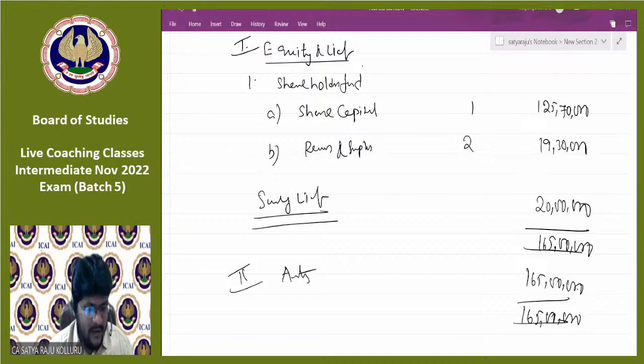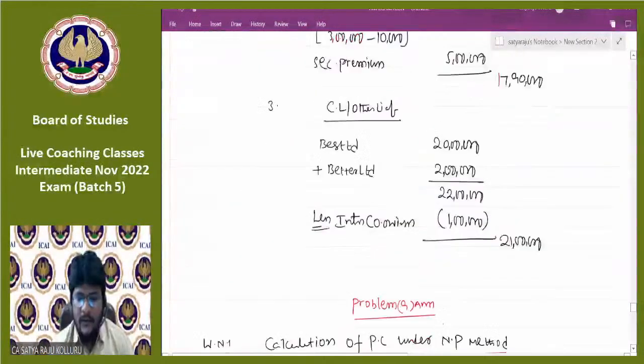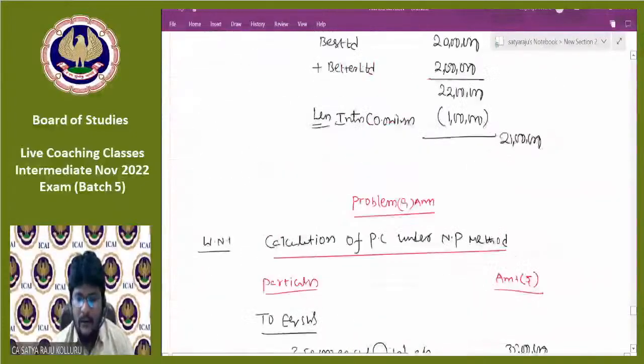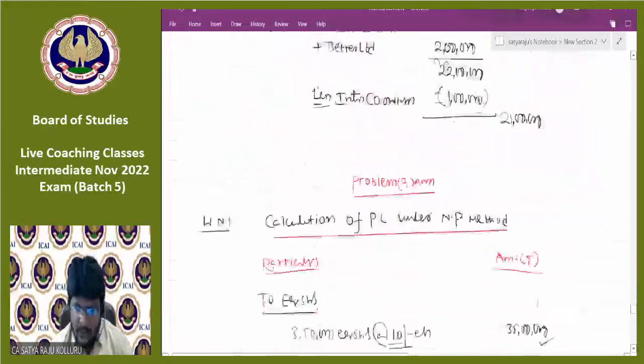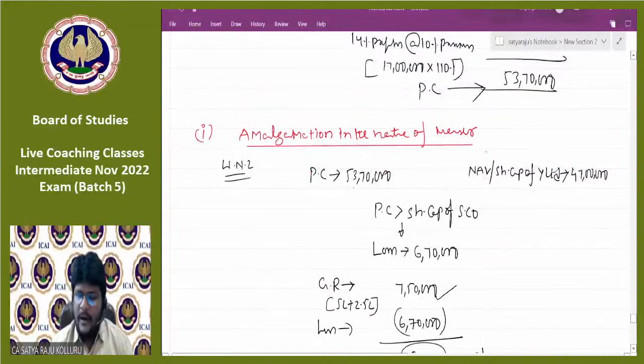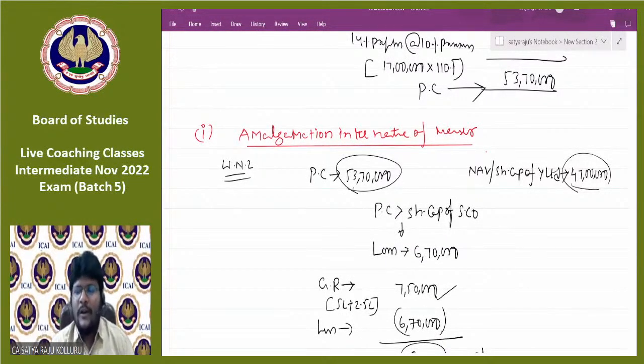Someone asked, sir, why we take general reserve instead of capital reserve? Hiral, that's actually a good question. What his question is, while comparing the purchase consideration with the share capital of the selling company, if a profit situation comes, you are transferring to capital reserve. But if a loss situation comes, you are knocking it off with the reserves and surplus.